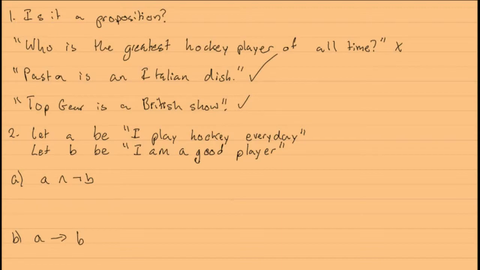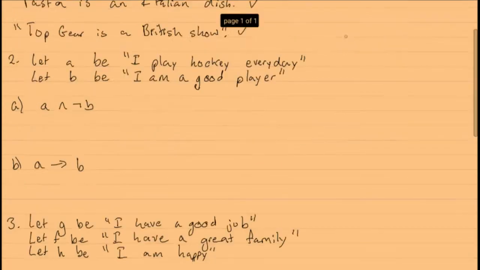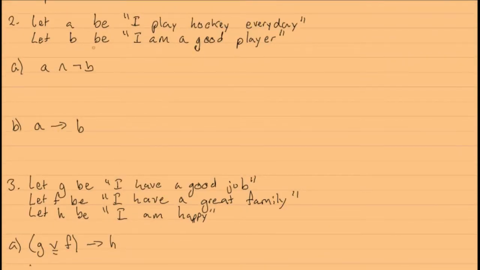So here we have a statement that says, let A be I play hockey every day, and let B be I am a good player. These are two propositions I declared, and here you can see I have two different logical formulas. So I'm just going to use these propositions to translate these formulas into actual English sentences. So let's just get started with the first one.